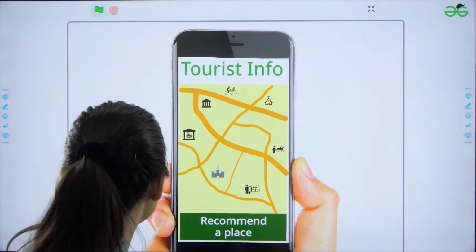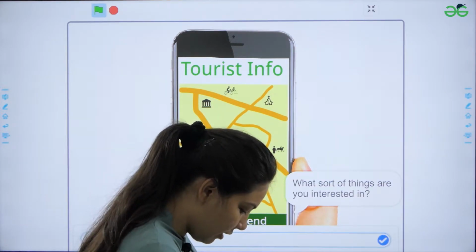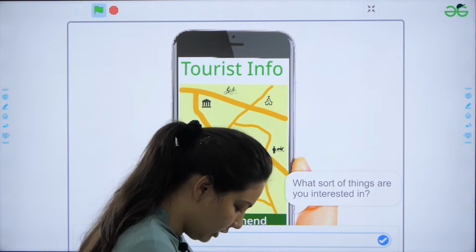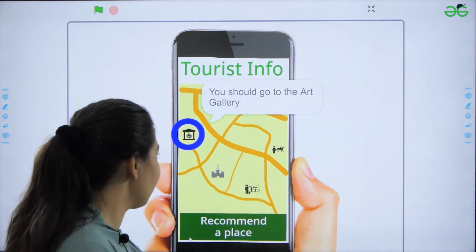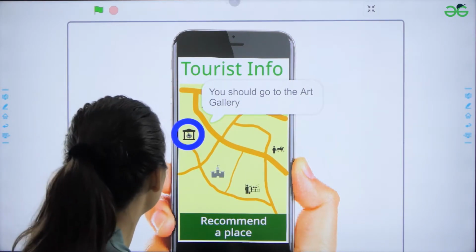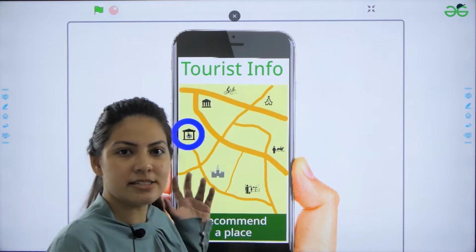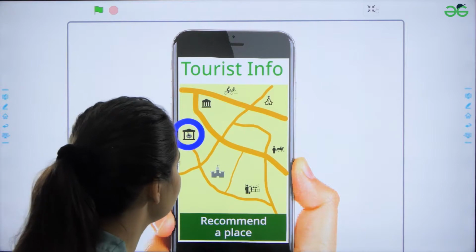For example, if I love artwork, so my bot is recommending me that I should go to visit the art gallery here. Now, let us make this type of bot using a machine learning model. So let's get started.